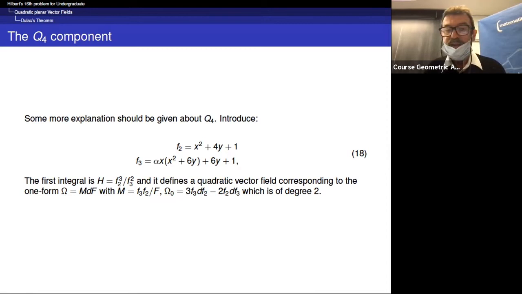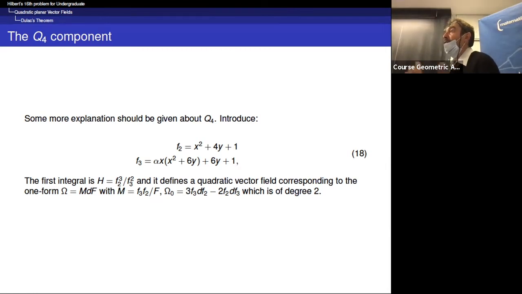Okay, so this classification is certainly one of the most important contributions of the study of quadratic planar vector fields. And it has already links with the theory of integrable systems. Here you have a first integral.